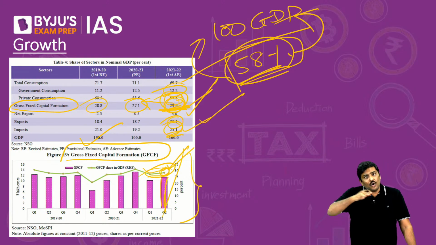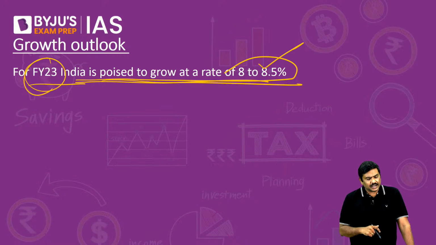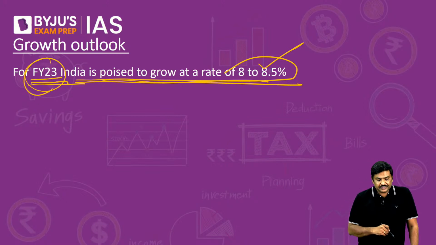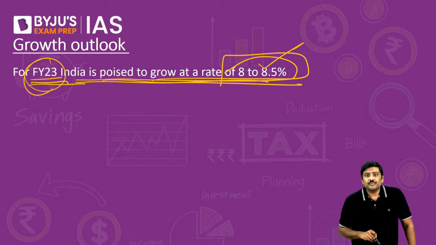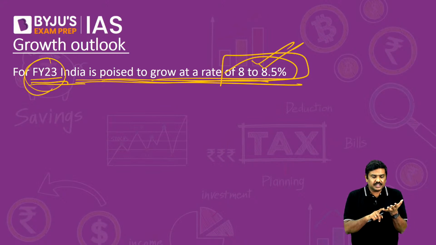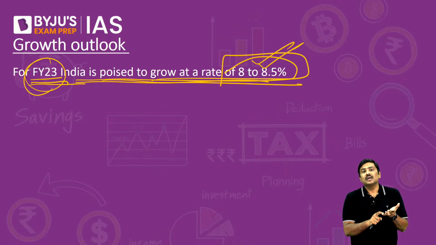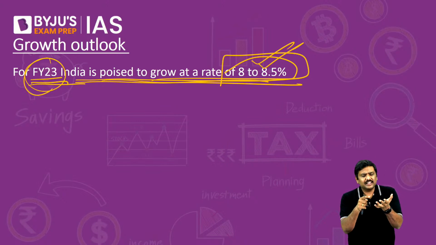Both are in favor of the recovery in the economy, and that is the precise reason the survey says that for financial year 23, India is poised to achieve a growth rate of 8% to 8.5%. The survey says the Government of India has implemented certain supply side reforms, and there is stability in the banking sector.